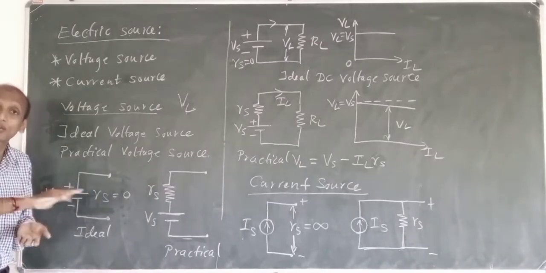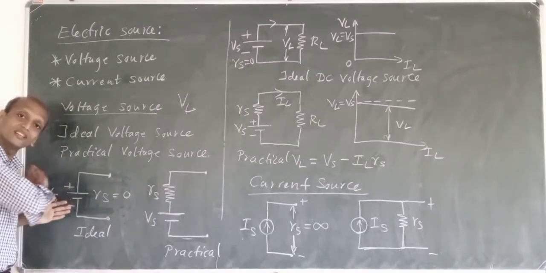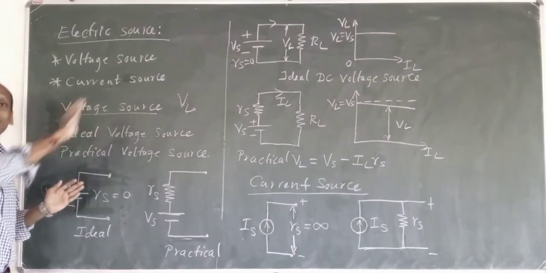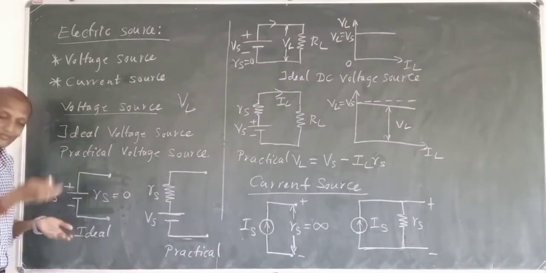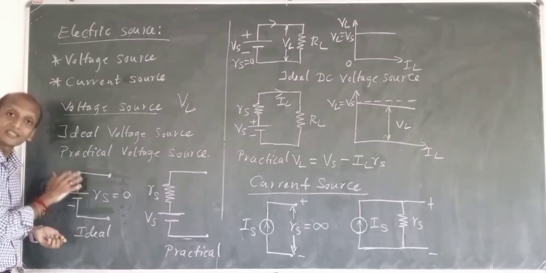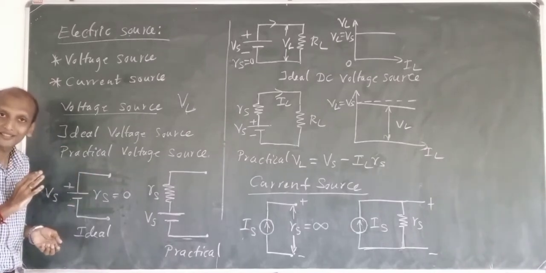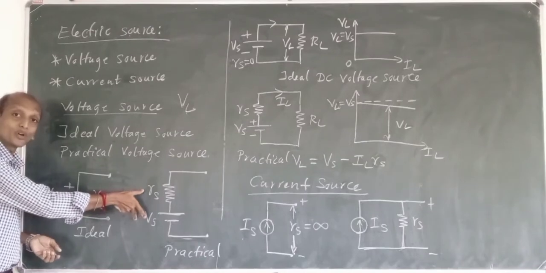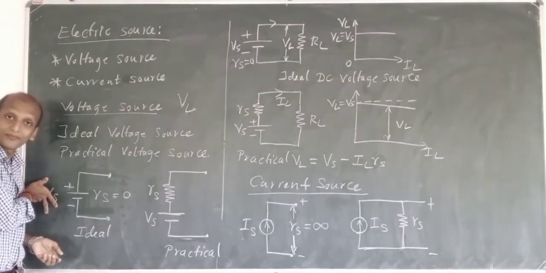There is no drop in the load. That means all of the voltage will pass to the other end, correct or not? So if there is some resistance, that means some of the voltage will be dropped over there, isn't it? So then the load will not have this Vs.